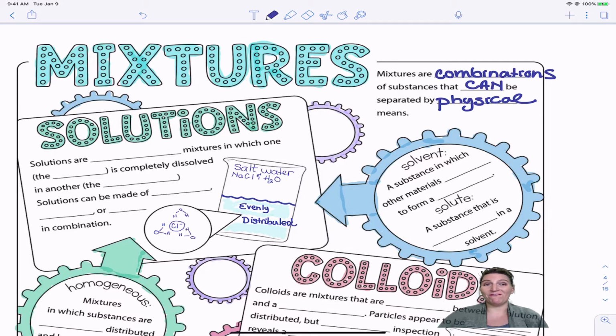What do we mean by physical? The opposite of physical would be chemical. We can break water up into oxygen and hydrogen, but that would be separating it by chemical means. At the end, they're different substances. All of the mixtures we're going to look at today, you can separate them and the components don't change. They were mixed together and then we separate them, but the components are still the same particles.